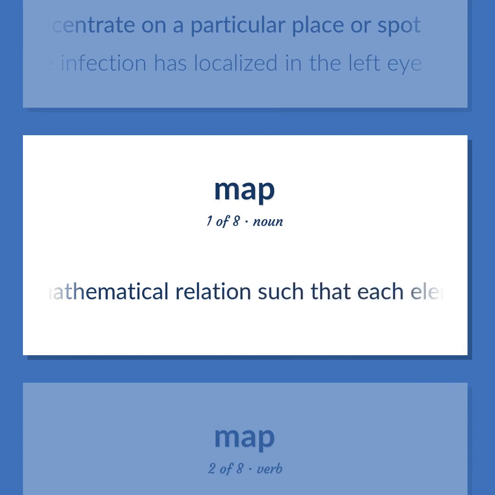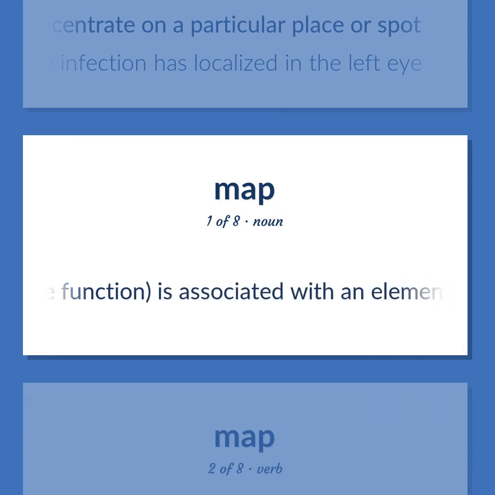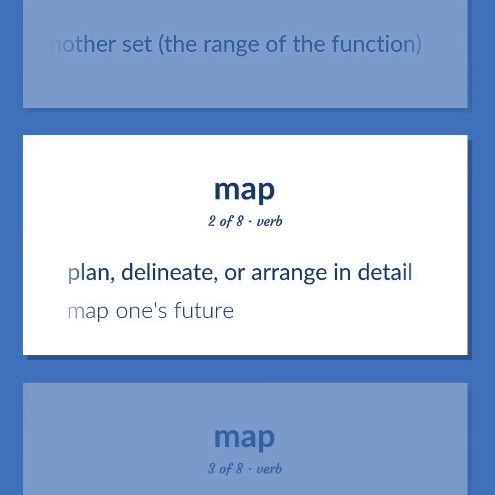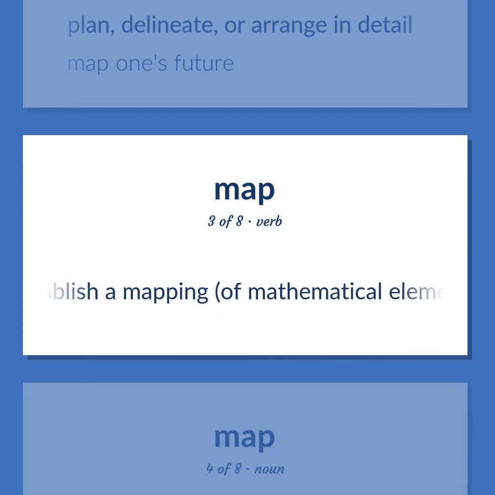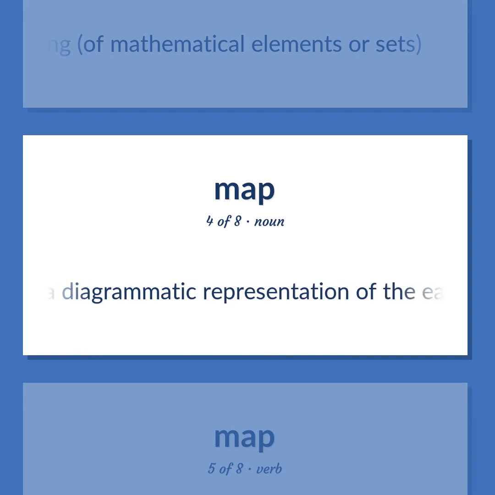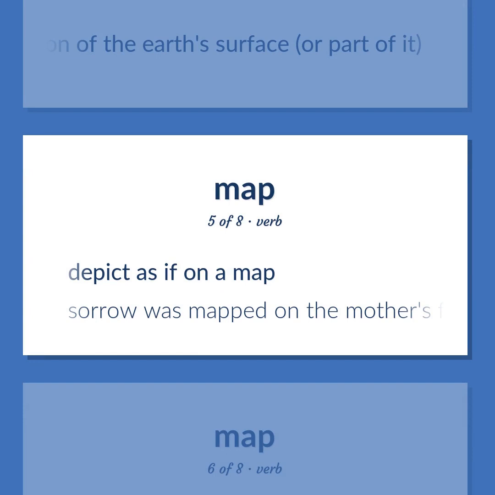Mathematics. A mathematical relation such that each element of a given set, the domain of the function, is associated with an element of another set, the range of the function. Plan, delineate, or arrange in detail. Map one's future. To establish a mapping of mathematical elements or sets. A diagrammatic representation of the Earth's surface, or part of it. Depict as if on a map. Sorrow was mapped on the mother's face.